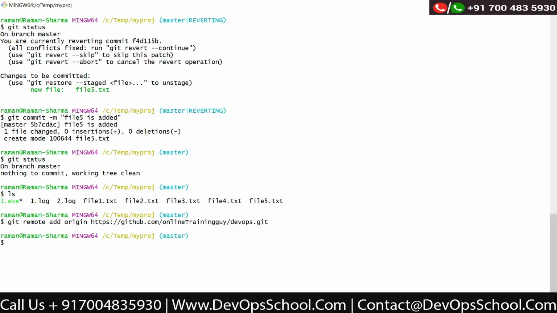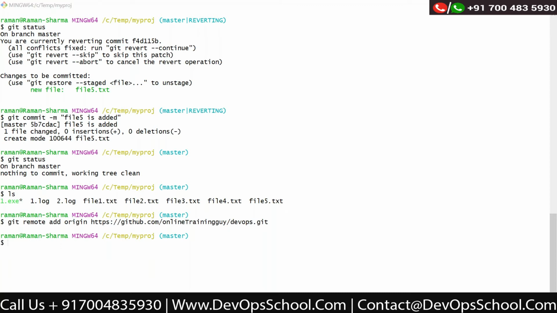Okay, so now it has added the reference to my remote repository, but I still did not provide the credentials for the remote repository. I will provide those when I push some changes to the remote repository. So here this is done.